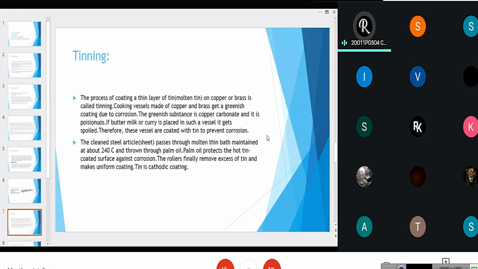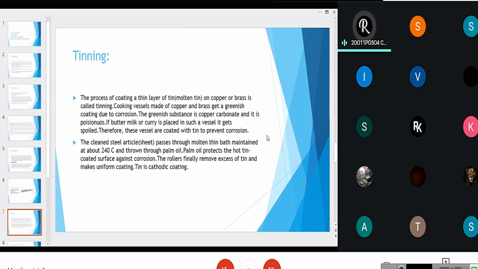Here we go with the next topic, tinning. The process of coating a thin layer of molten tin on copper or brass is called tinning. Cooking vessels made up of copper and brass get a greenish coating due to corrosion. The greenish substance is copper carbonate and it is poisonous. If buttermilk or curry is placed in such a vessel, it gets spoiled.